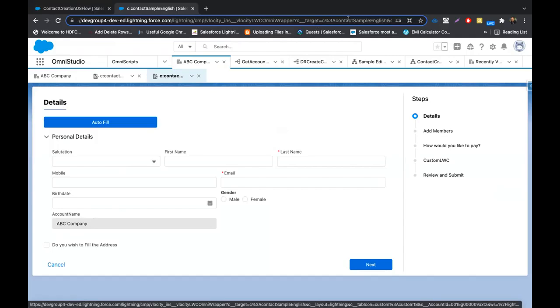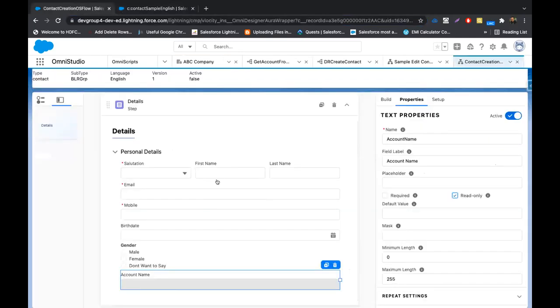Whatever is passed in the URL, if it is passed with C underscore underscore and the name of the element, we can read those elements directly inside the OmniScript. So if you see, I have passed the account ID here. I'll get this account ID and I'll get the details of this account.